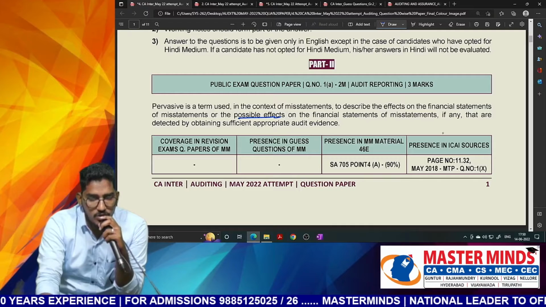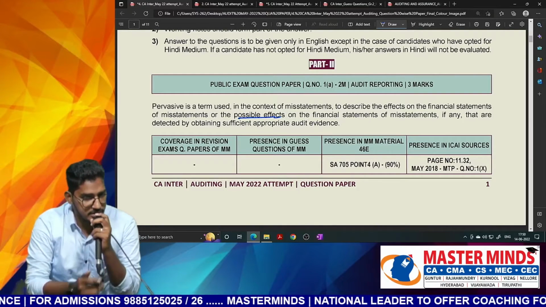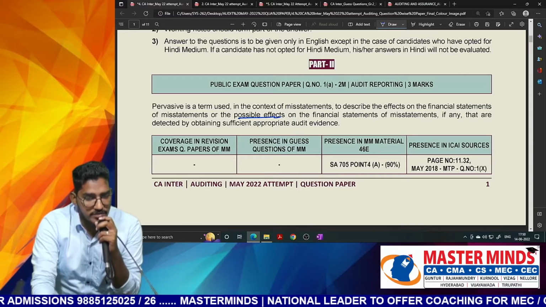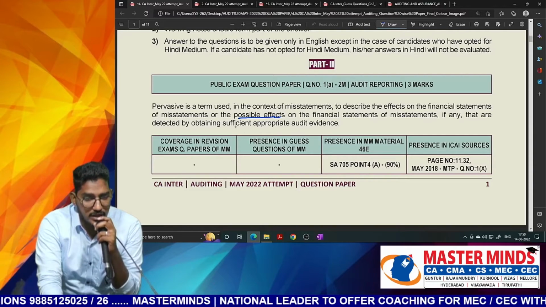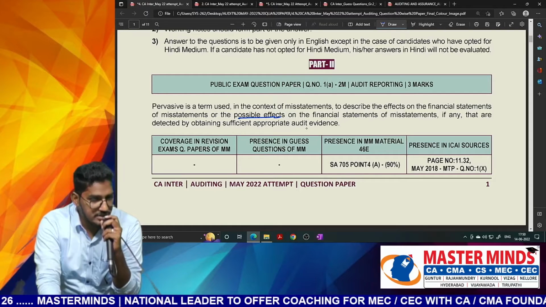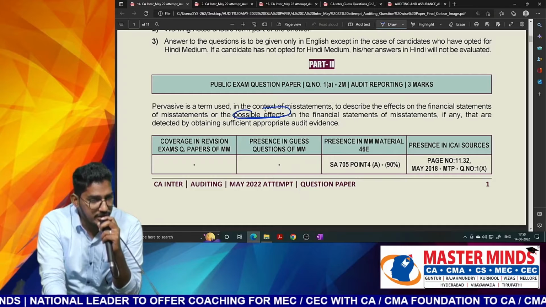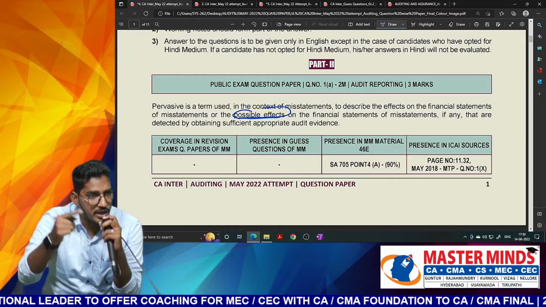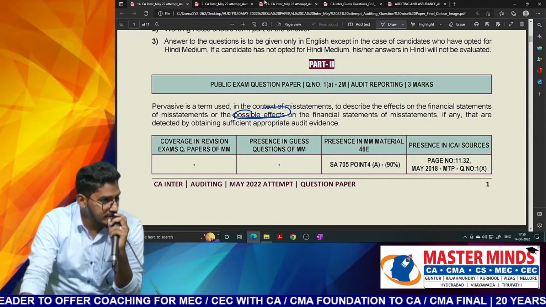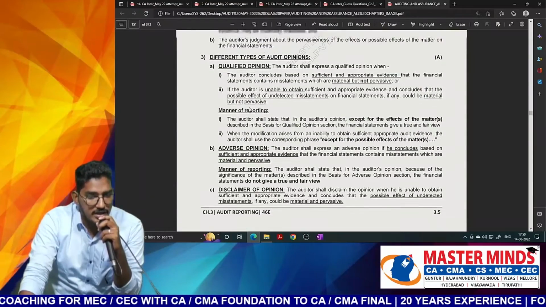But in the question, what they are telling is the pervasive is the term used in the context of the financial statements, or possible effects on the financial statements, if any, that are detected by obtaining sufficient and appropriate audit evidence. See, this one will be suitable for the first part. But when you are telling possible effect, this term will come into picture when we are not able to obtain audit evidence.